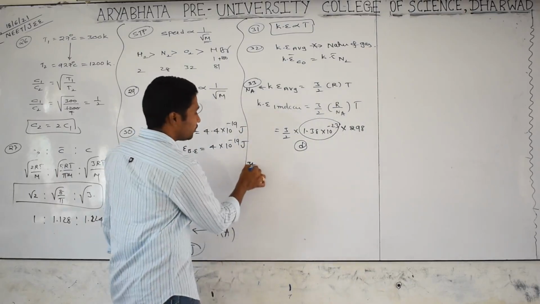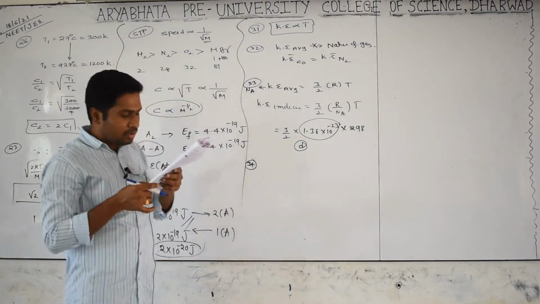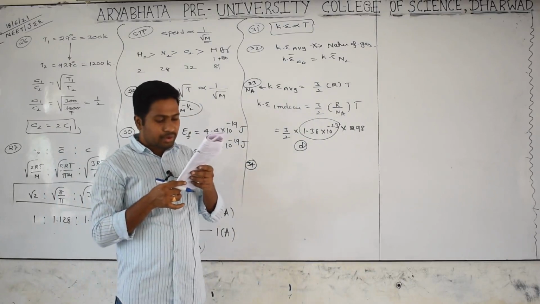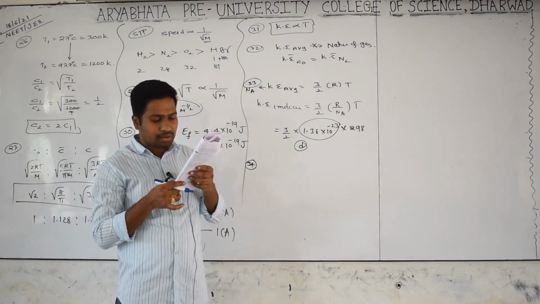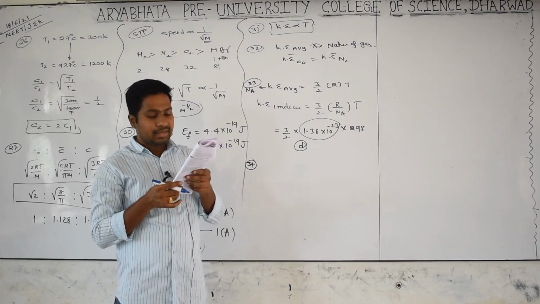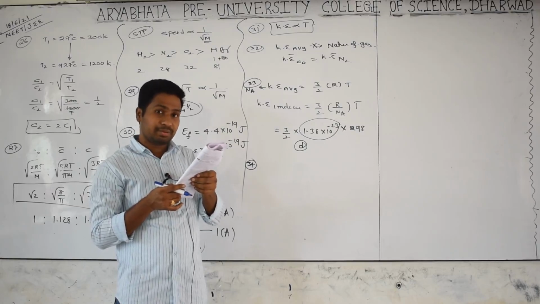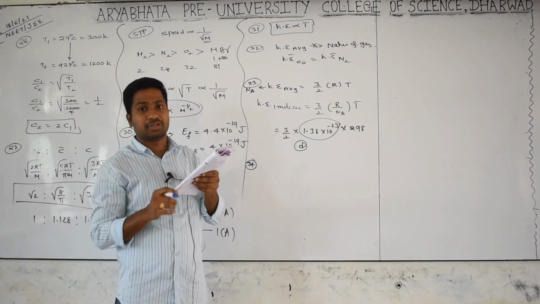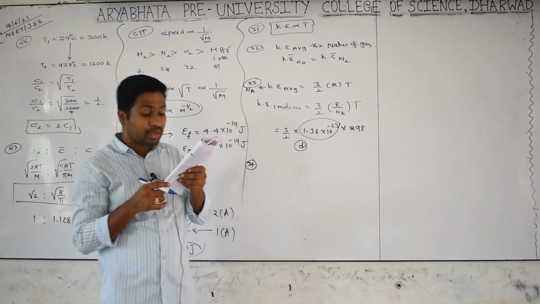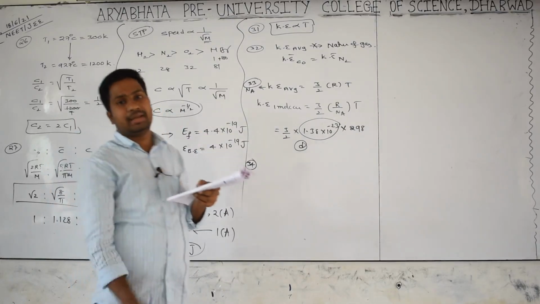Go for 34. At STP, 0.5 moles of hydrogen gas and 1 mole of helium gas. At the same temperature, the average kinetic energy will remain the same irrespective of the nature of the gas. That's why they have equal average kinetic energies.